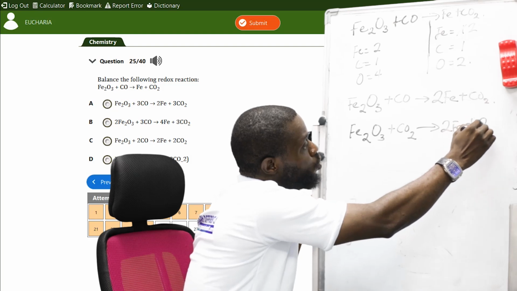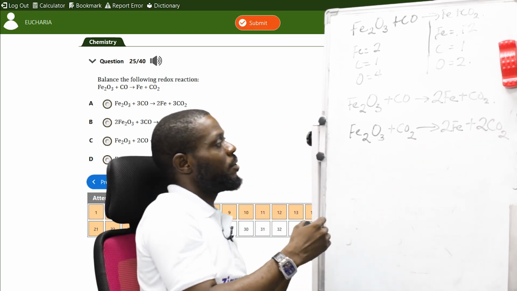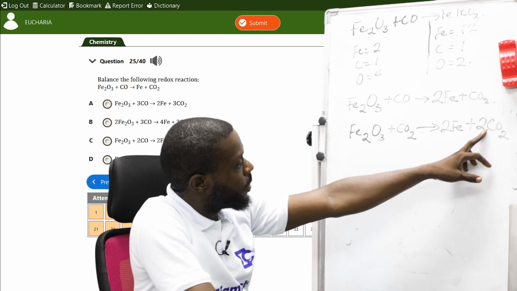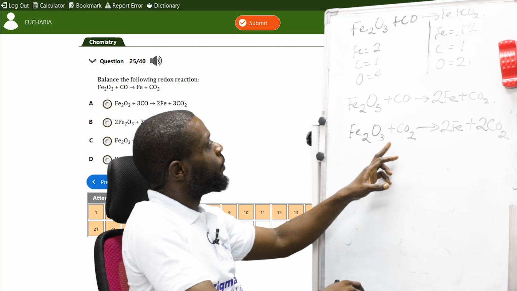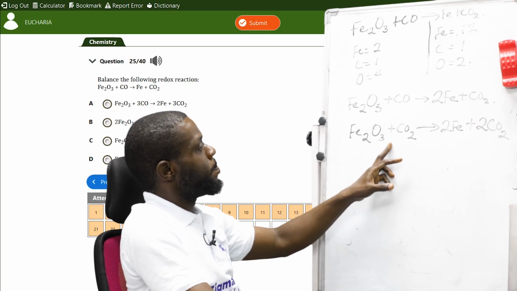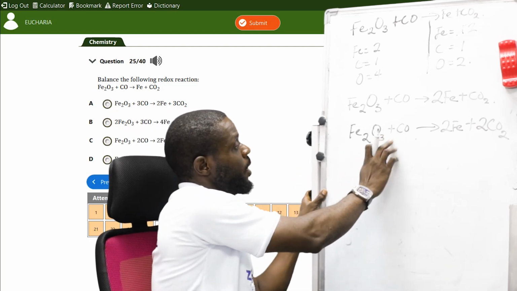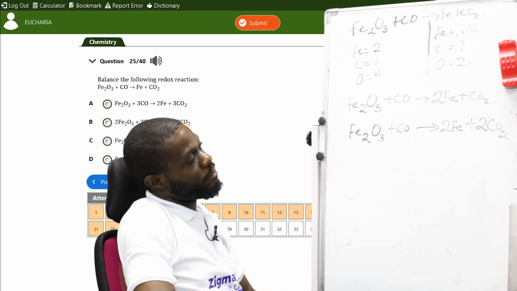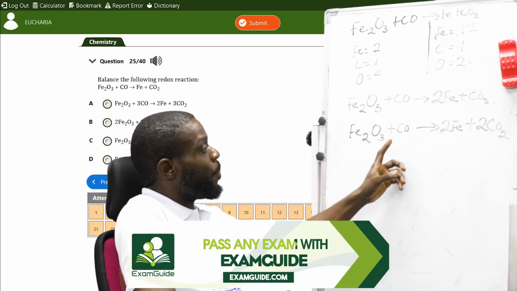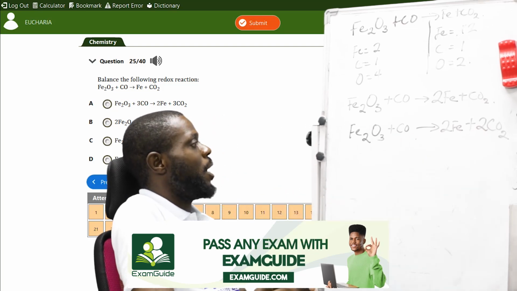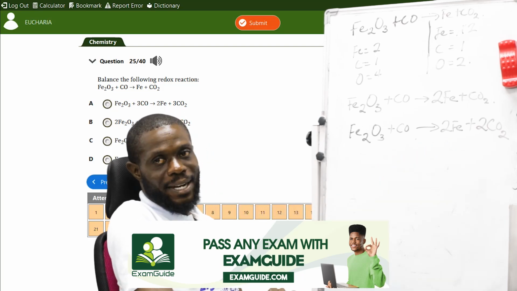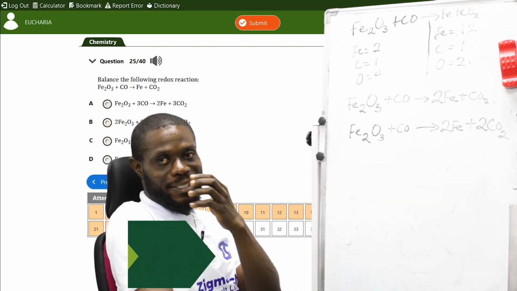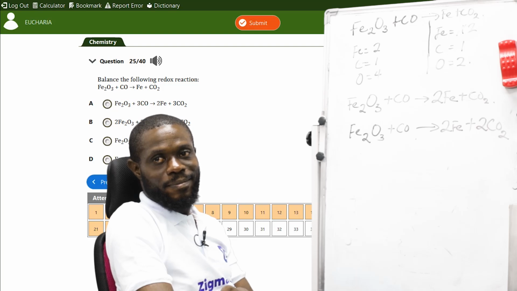Fe plus 2CO subscript 2. Now, oxygen is 4 here, and oxygen is 4 here. Okay, but carbon here now is 2, and carbon here is 1. How do we deal with carbon again?